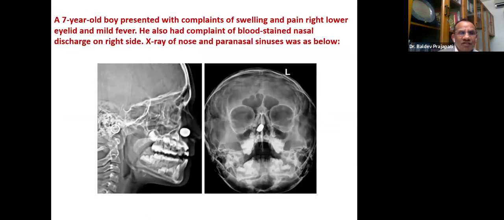One more. A 7-year-old boy presented with complaints of swelling and pain on the right lower eyelid and mild fever. He also had a complaint of blood-stained nasal discharge on the right side. An X-ray of the nose and paranasal sinuses is shown over here. We can see the 7-year-old boy's problem is on the right side, with blood-stained nasal discharge, and these are the X-rays. What is the diagnosis?